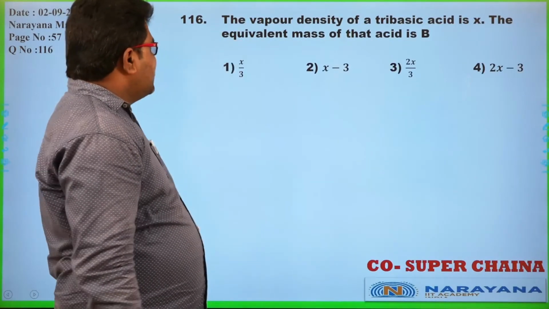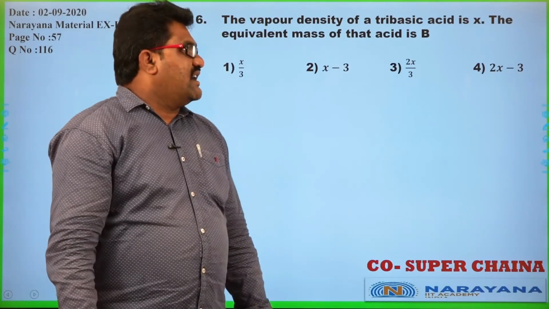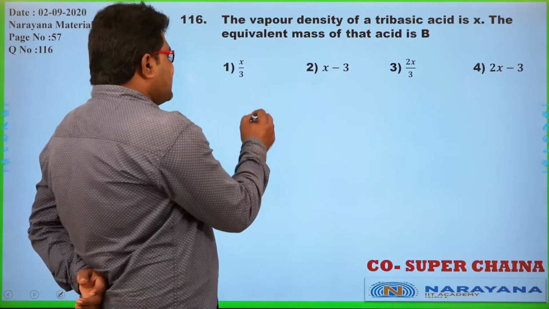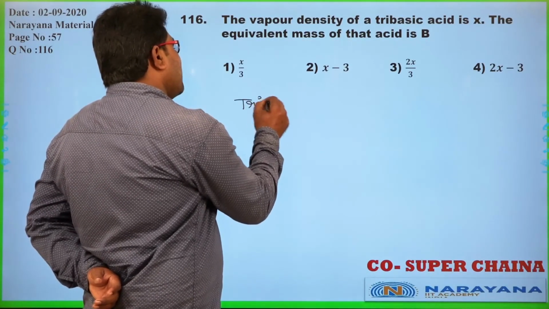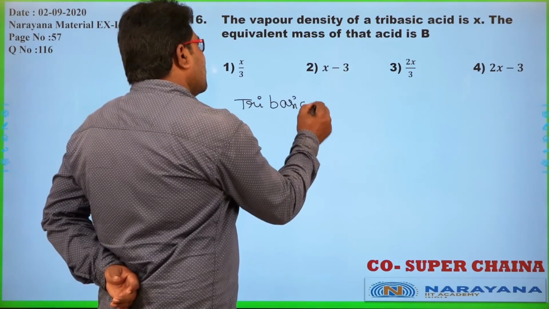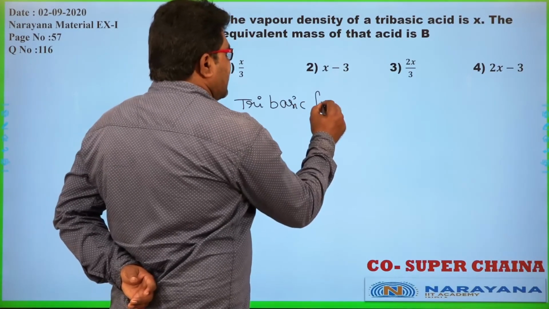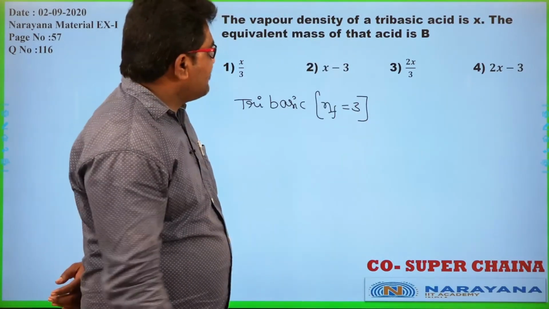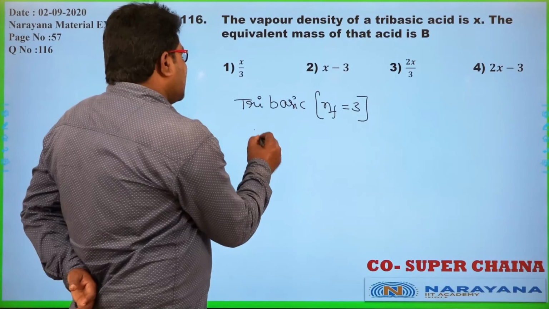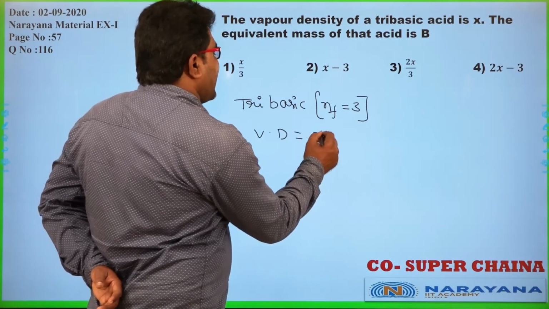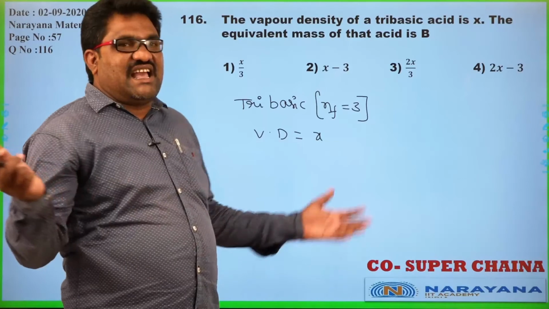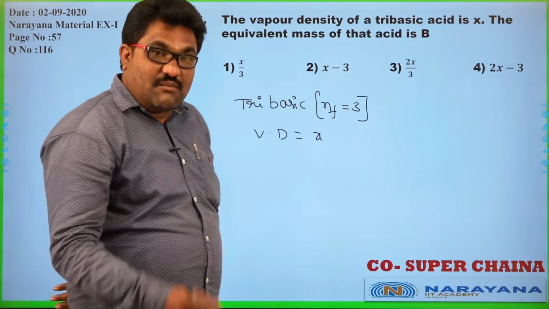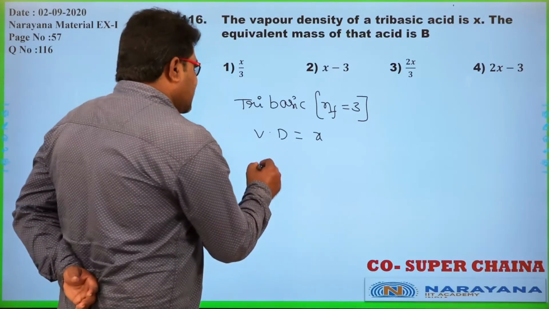Now the next question is, the vapor density of a tribasic acid is X. Tribasic acid means basicity is 3, so n factor is equal to 3. Vapor density of that compound is X. Now from vapor density, I would like to calculate the molecular weight of the compound. What is the relation between molecular weight and vapor density?